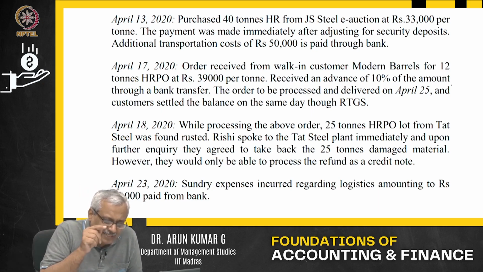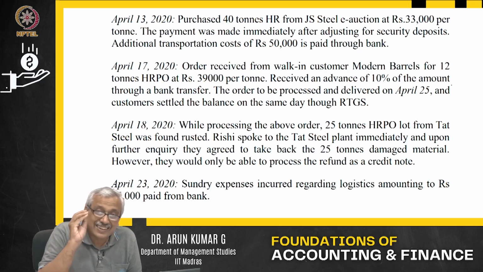While processing the above order, 25 tons HRPO lot from Tat Steel was found rusted. Rishi spoke to Tat Steel plant immediately, and upon further enquiry, they agreed to take back the 25 tons of damaged material. However, they would only be able to process the refund as a credit note.